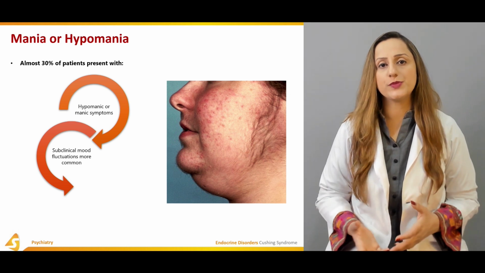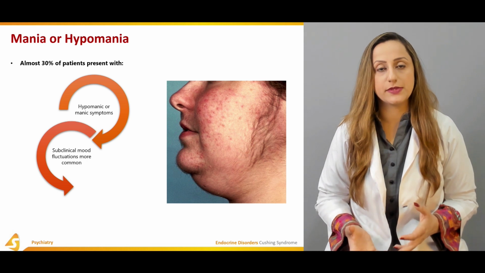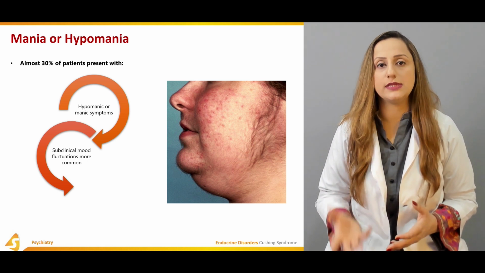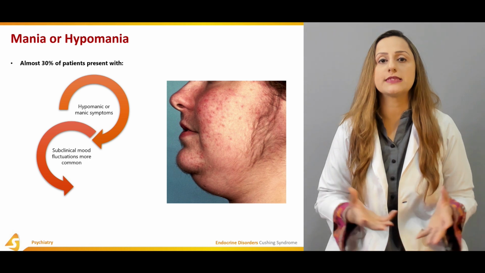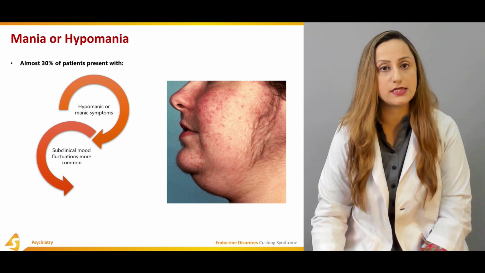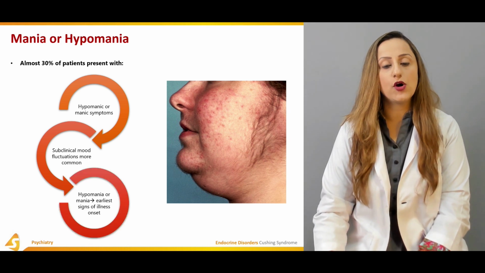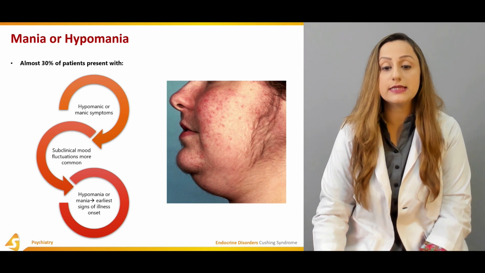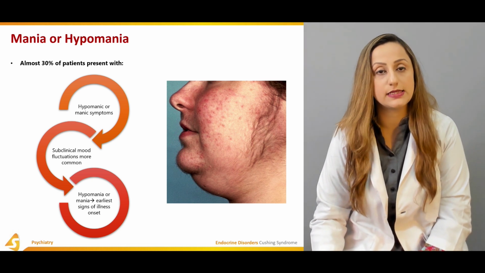Even though they're not going to be presenting in the outpatient departments or in the emergency departments with these mood disorders, because they're going to be of the subclinical sort in these individuals. The hypomania or mania is basically the earliest sign of illness onset in these individuals.